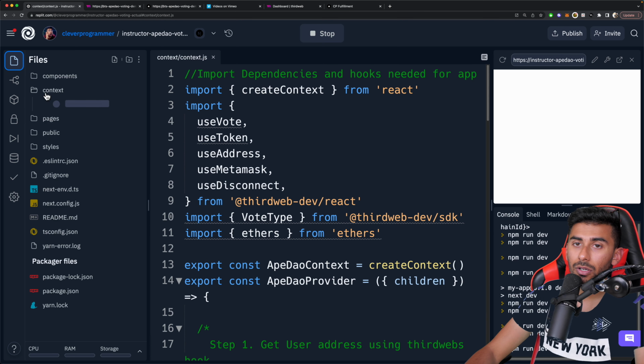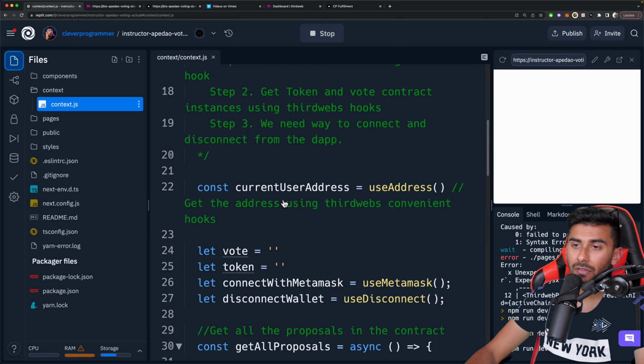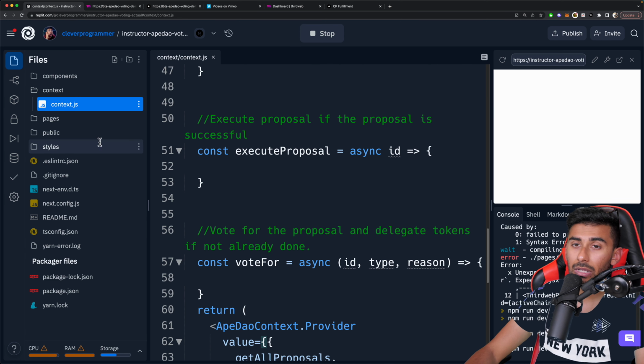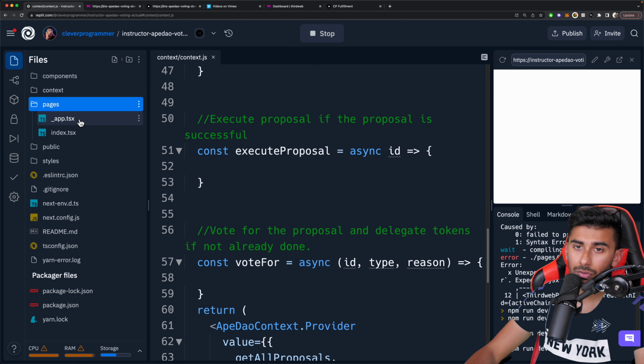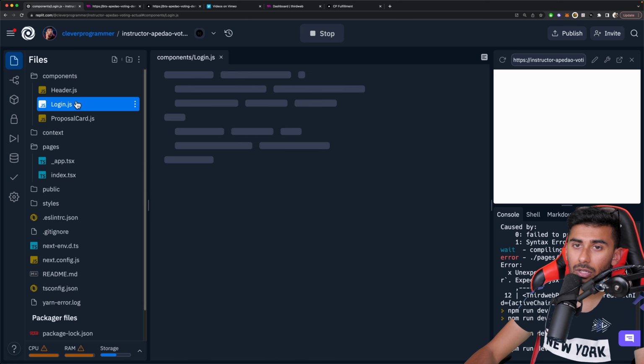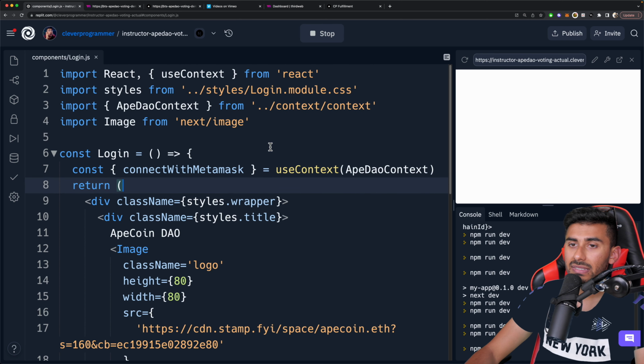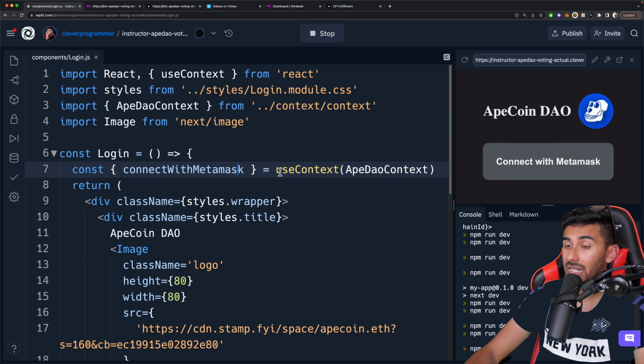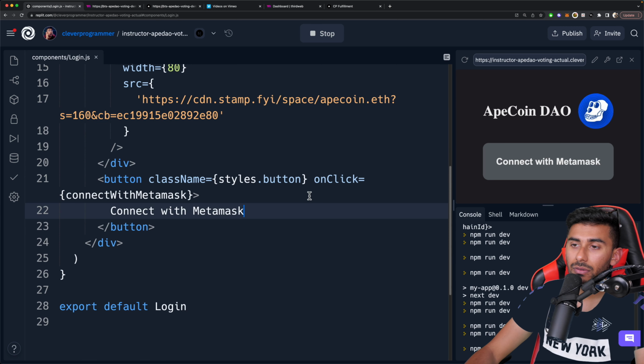And if I go outside of my context now to my login file, so let's go to components and I'll go to my login.js component. You can see that login is already destructuring connectWithMetamask. So that's the one that we provided. It's getting it from our context. And then down here, you can see that on click, we're giving it that connectWithMetamask button.